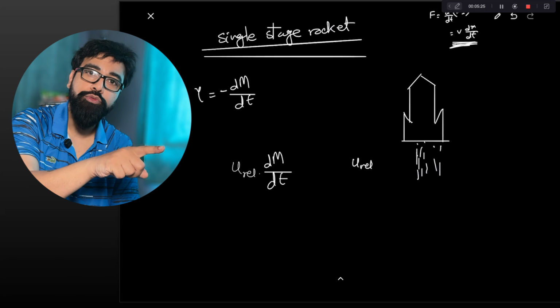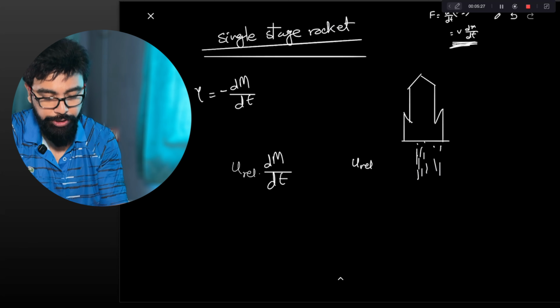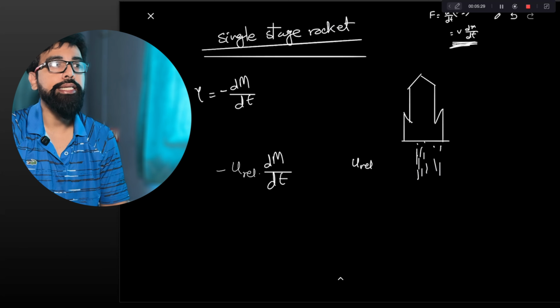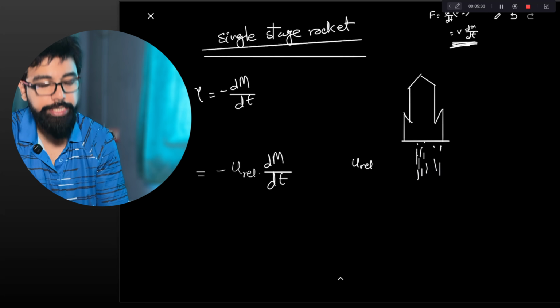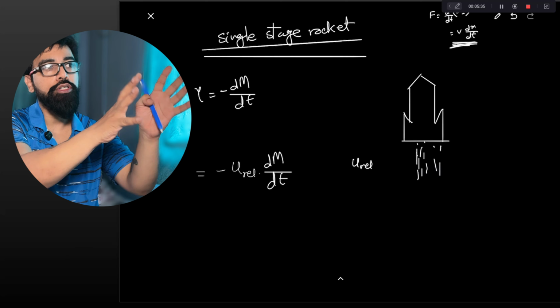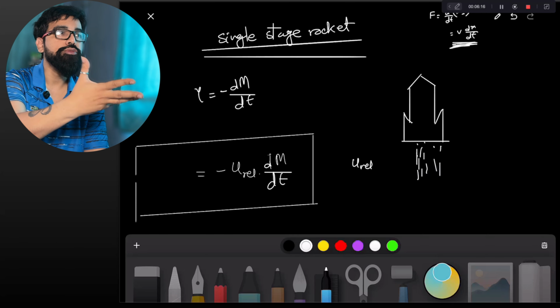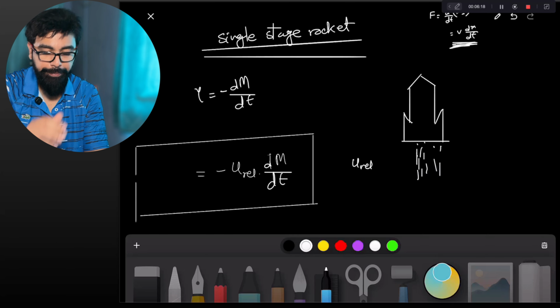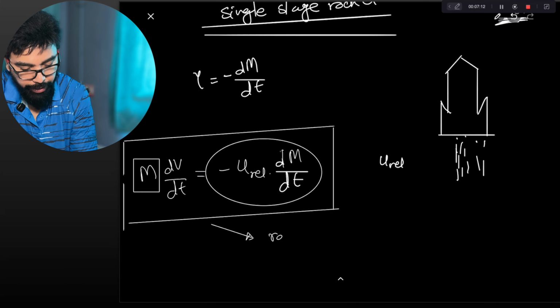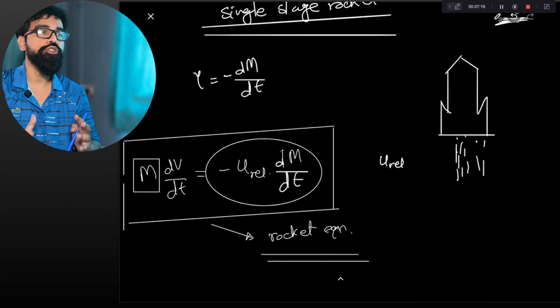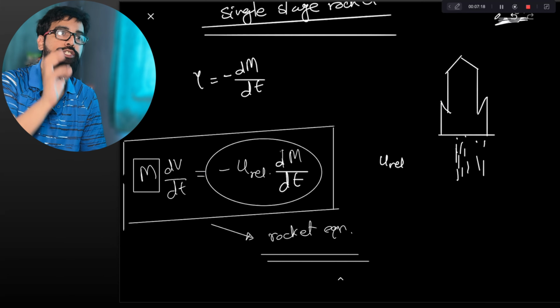But dm/dt is a negative quantity, and the rocket is moving in the upward direction. That means you have to give a minus sign to make this quantity positive. Now this is the force that is acting on this rocket, and the rocket, let us assume at that instant, has mass capital M. So the equation is M dv/dt, the rocket equation. This is the differential equation of rocket motion.